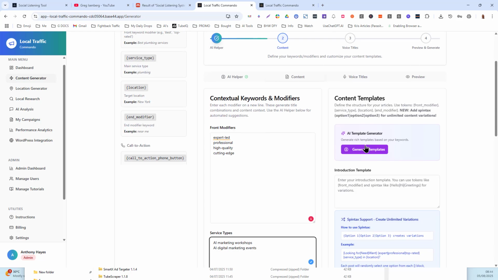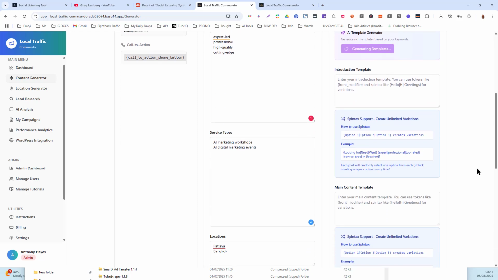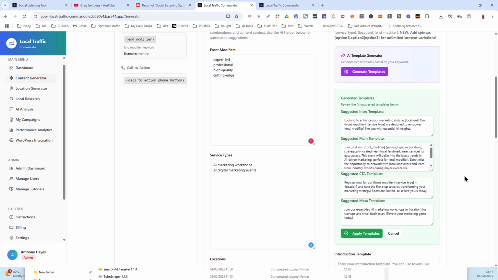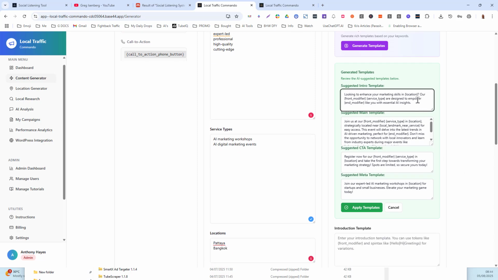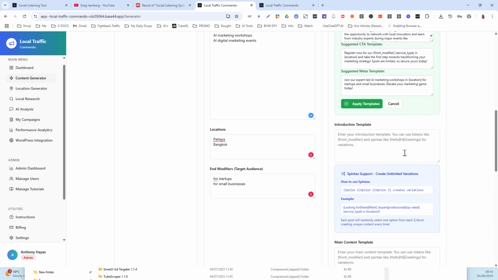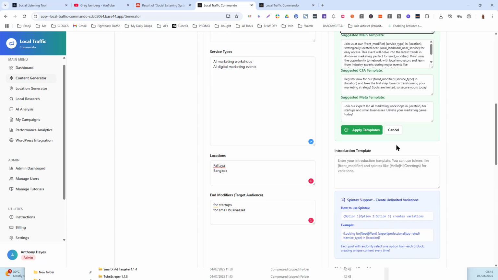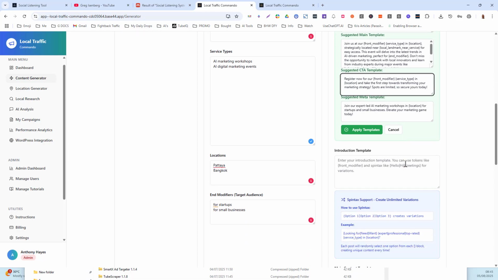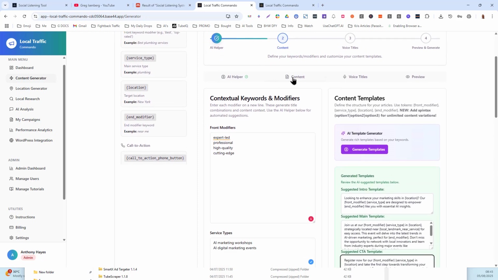Now I've cut that down, I click on generate templates. And this is going to create templates that determine what will go onto your page. So you can see that you can edit this, you can add to it, you can do anything you want with this. Right now I've got in here suggested intro template, suggested main template, suggested CTA template, suggested meta template. Now in the previous step, if I just come back over,